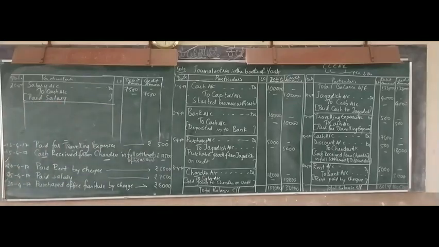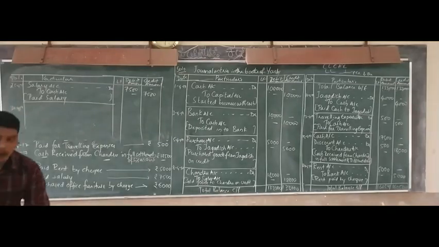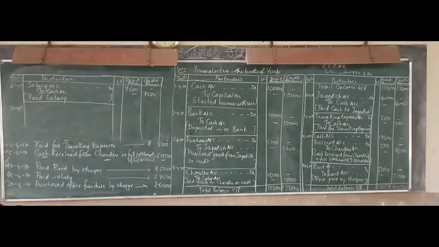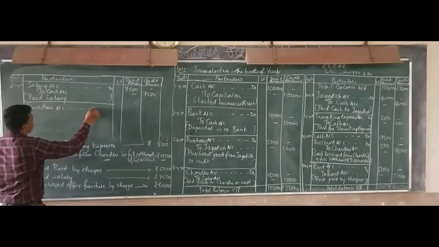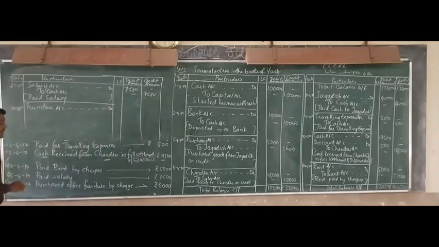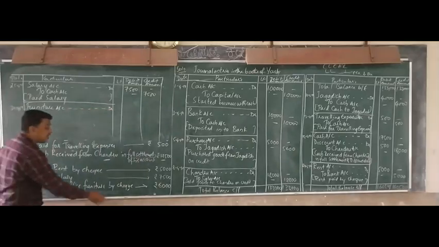That is 30/4/2017. Purchase office furniture by check. So you have purchased the office furniture by check, for 6,000. What comes into the business? Furniture comes into the business. So furniture account debited. What have you given? Have you given cash for it? You have given a check.